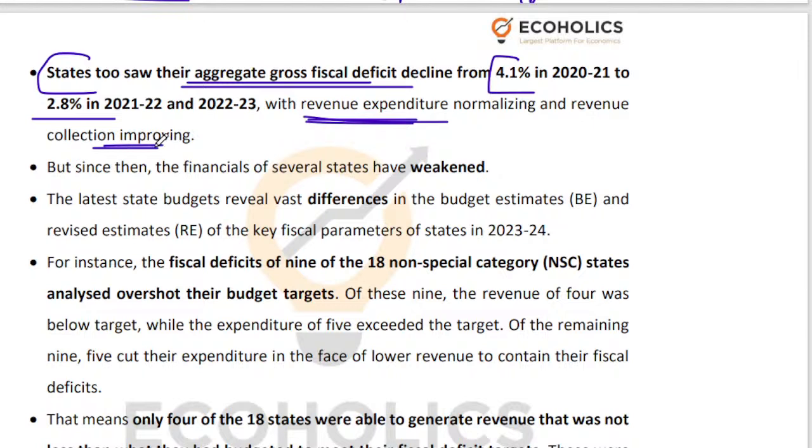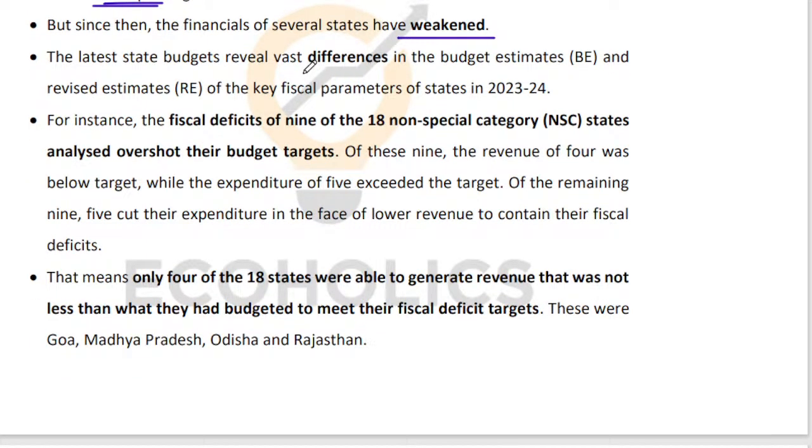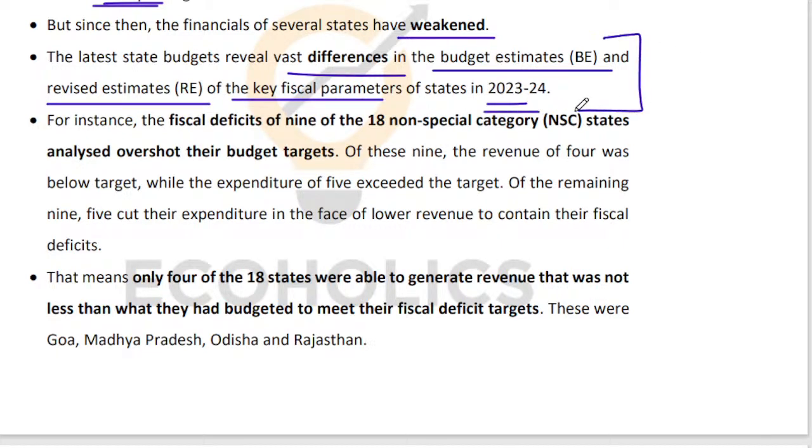Right? But this is about 2022-23. Okay. 23-24 और now के अंदर you see that financials of several states, they have weakened. How is it that they have weakened? Right? That there are differences in the budget estimates and the revised estimates of key parameters in the last financial year. Now let me explain these two terms to you, budget estimates and revised estimates, in a very layman term.